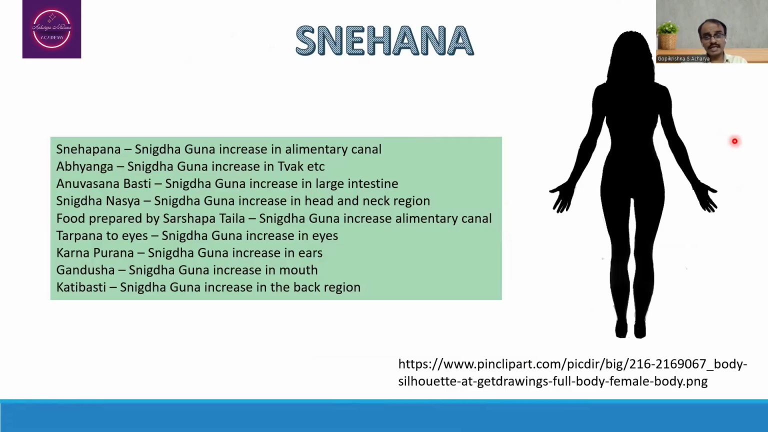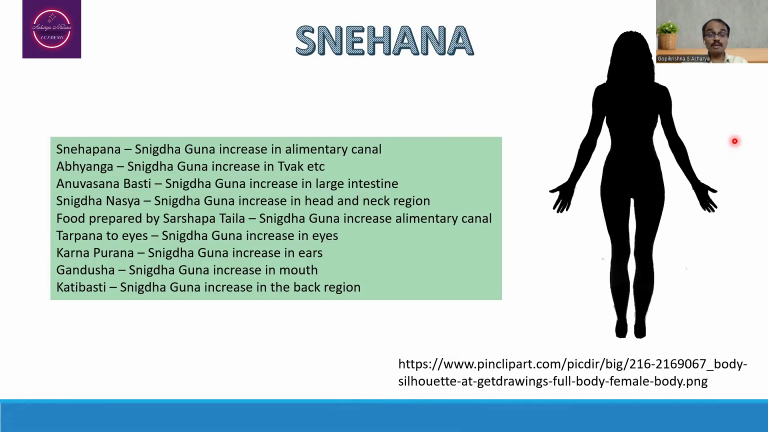As far as Snehana and Snigdha Guna are concerned, suppose the person is exposed to Snehapana, that means the Snigdha Guna increase, we are going to observe in the alimentary canal. Abhyanga, Snigdha Guna increase may be seen in the Tvak region. Anuvasana Basti, Snigdha Guna increase is seen in the large intestine. Snigdhanasya, wherein the Snigdha Guna increase is observed in the head and neck region and nose as such.